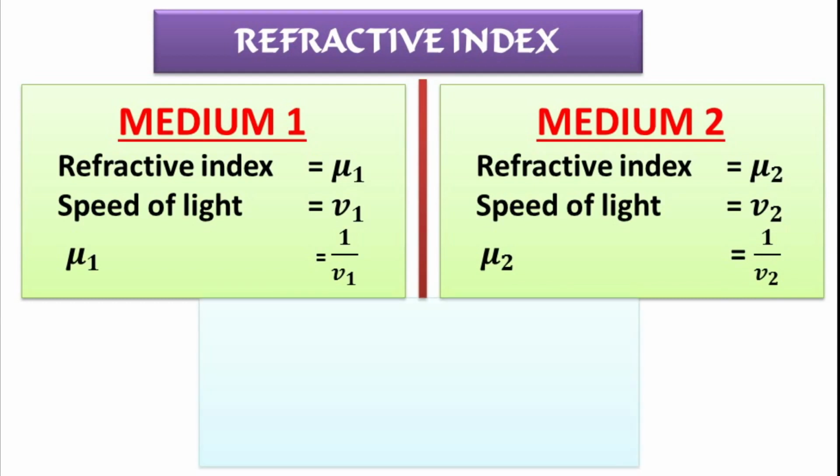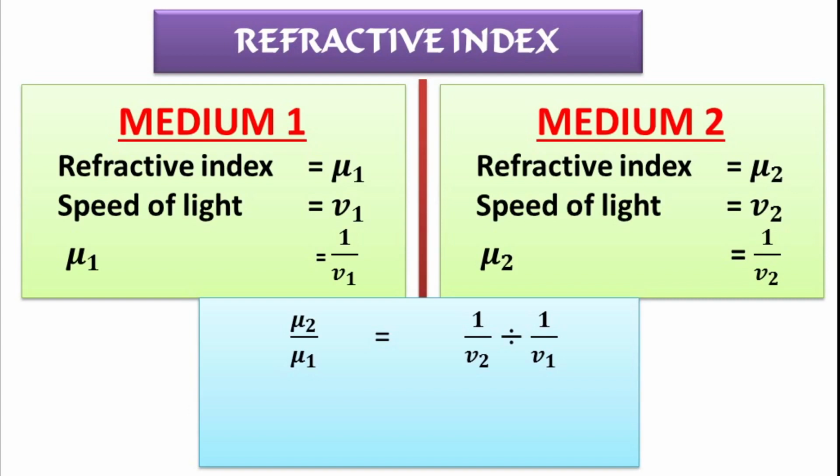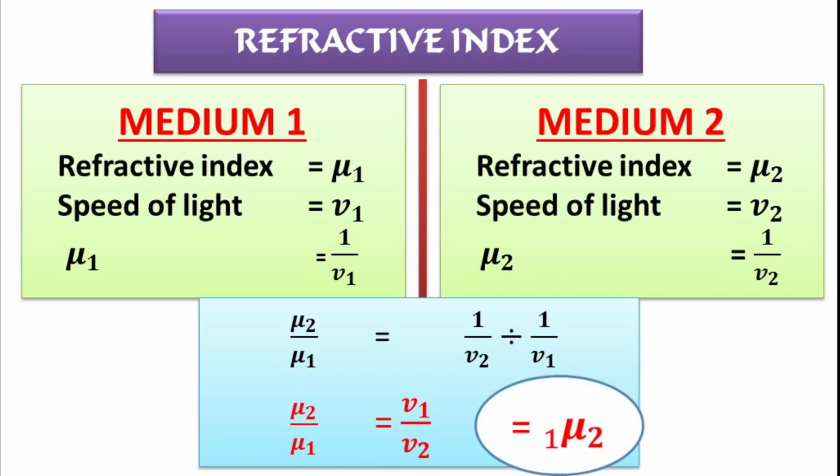Comparing mu2 divided by mu1, that is refractive index of second medium divided by refractive index of first medium, is equal to 1 by V2 divided by 1 by V1, which is equal to V1 divided by V2. Mu2 divided by mu1 is read as refractive index of second medium with respect to first medium. So, refractive index of second medium with respect to first medium is equal to V1 divided by V2.